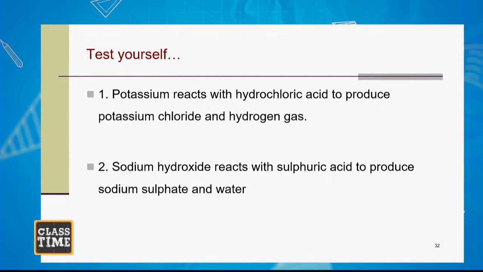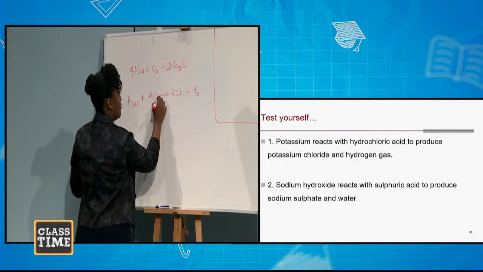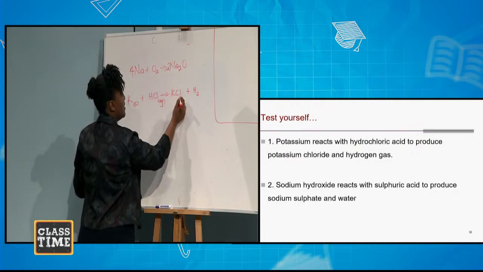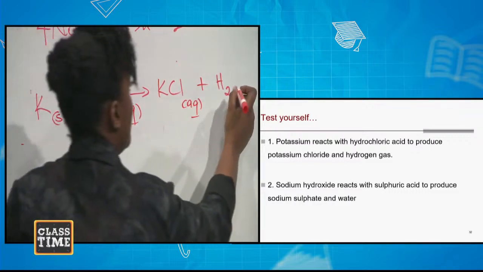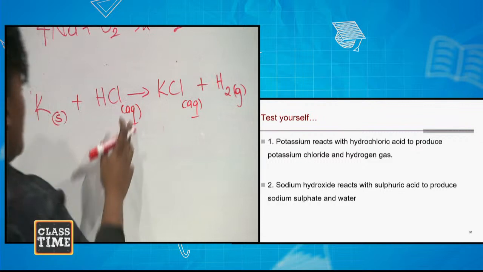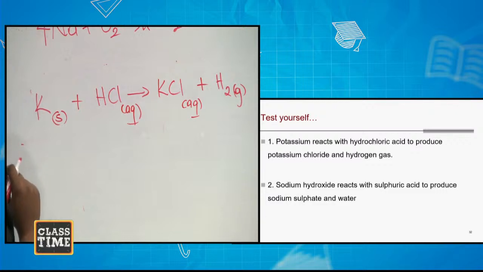Now, when you're writing your equations, you must include your state symbols. To include your state symbols, you have to remember your solubility rules. So let's include our state symbols in this equation. We know that potassium is a solid. All chlorides are soluble. The question even tells us that hydrogen is a gas, so we just write G. So aq for aqueous when it is soluble, and s for solid. Let's look at whether this equation is balanced.